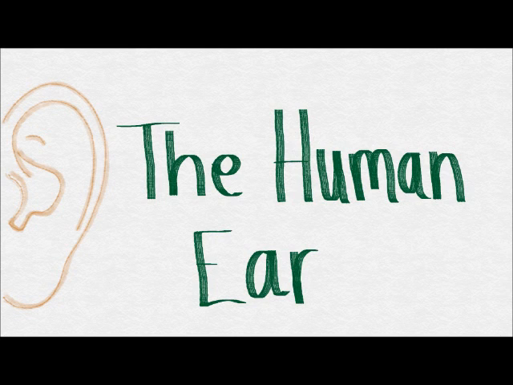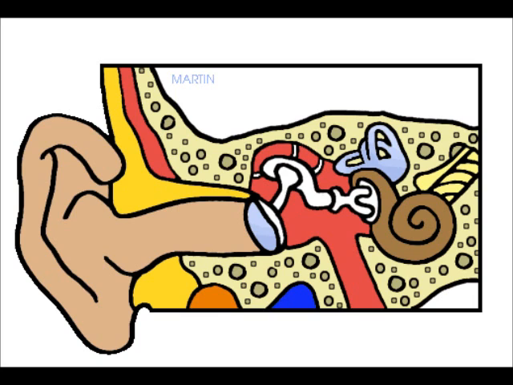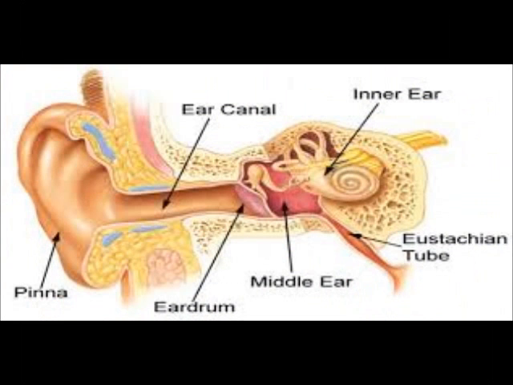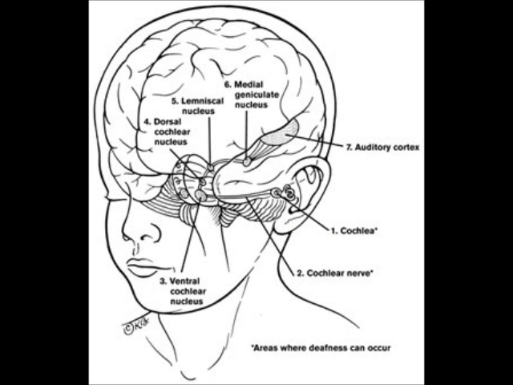The human ear. The ear consists of 3 basic parts: the outer ear, the middle ear, and the inner ear. Each part of the ear serves a specific purpose in the task of detecting and interpreting sound. The outer ear serves to collect and channel sound to the middle ear. The middle ear serves to transform the energy of a sound wave into the internal vibrations of the bone structure of the middle ear and ultimately transform these vibrations into a compressional wave within the inner ear fluid, into nerve impulses that can be transmitted to the brain.